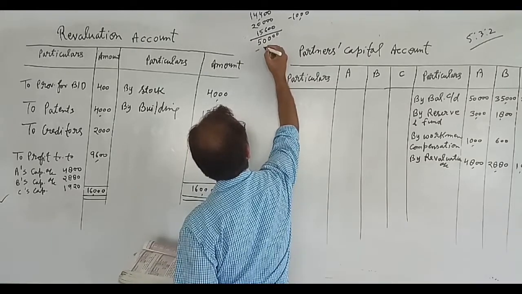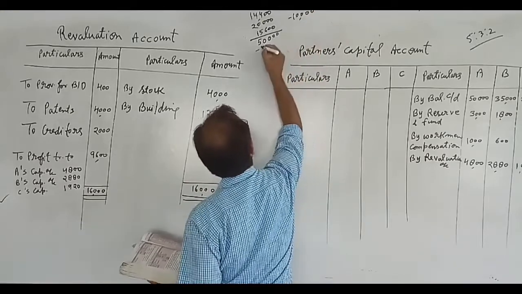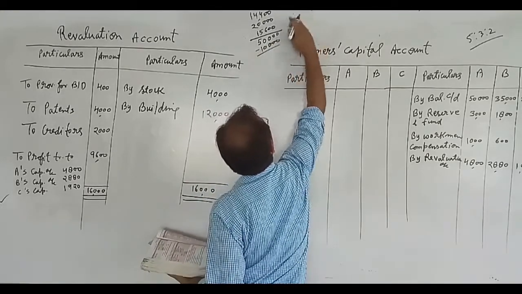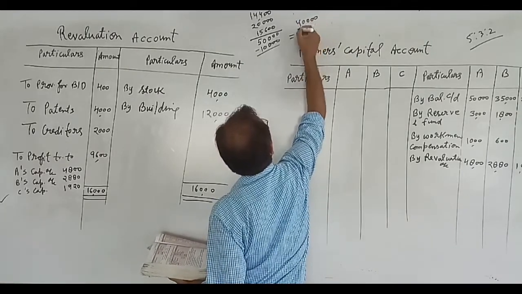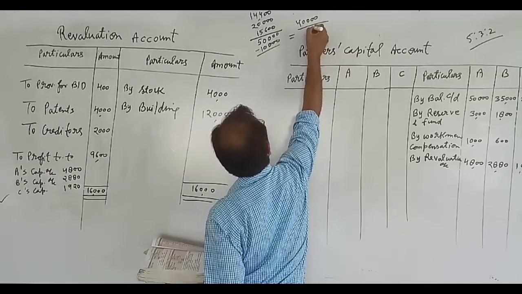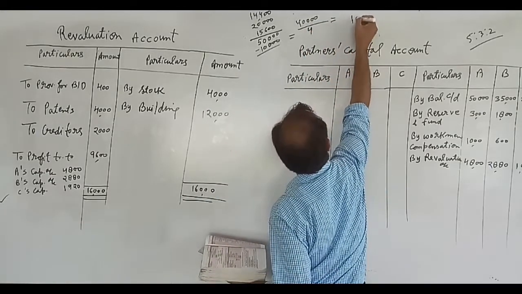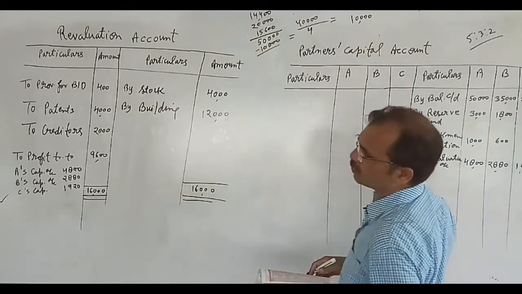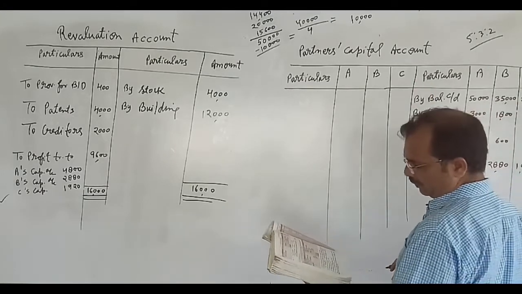After that, we will deduct 10,000, and we will find 40,000. It will be divided by 4 because 4 years are given, and the average profit will come 10,000. You have calculated so many times earlier, so it is very easy for you.